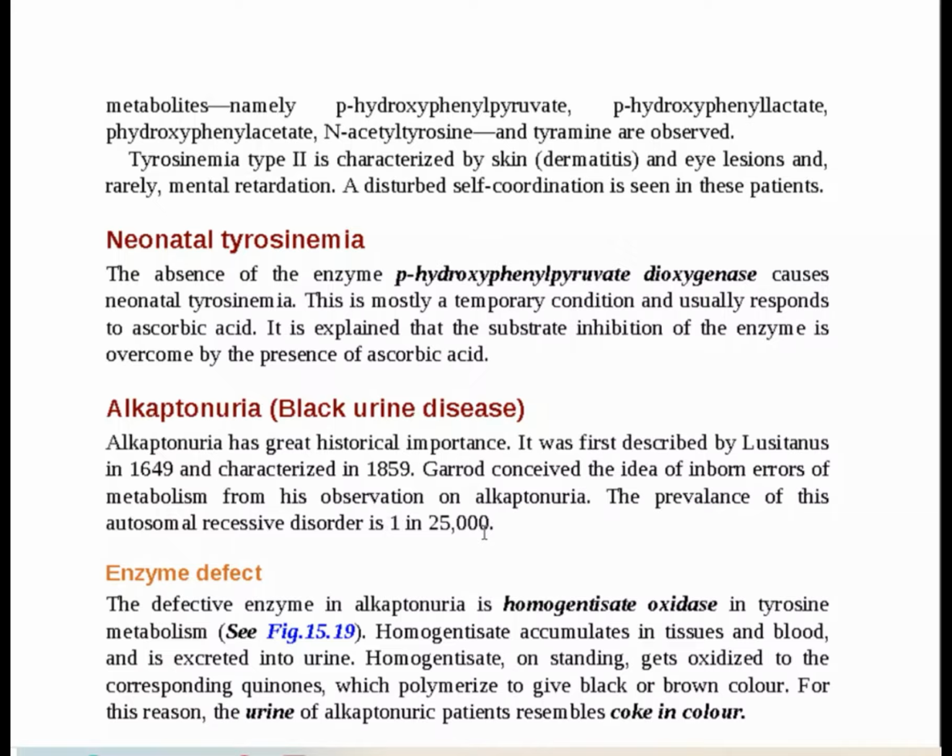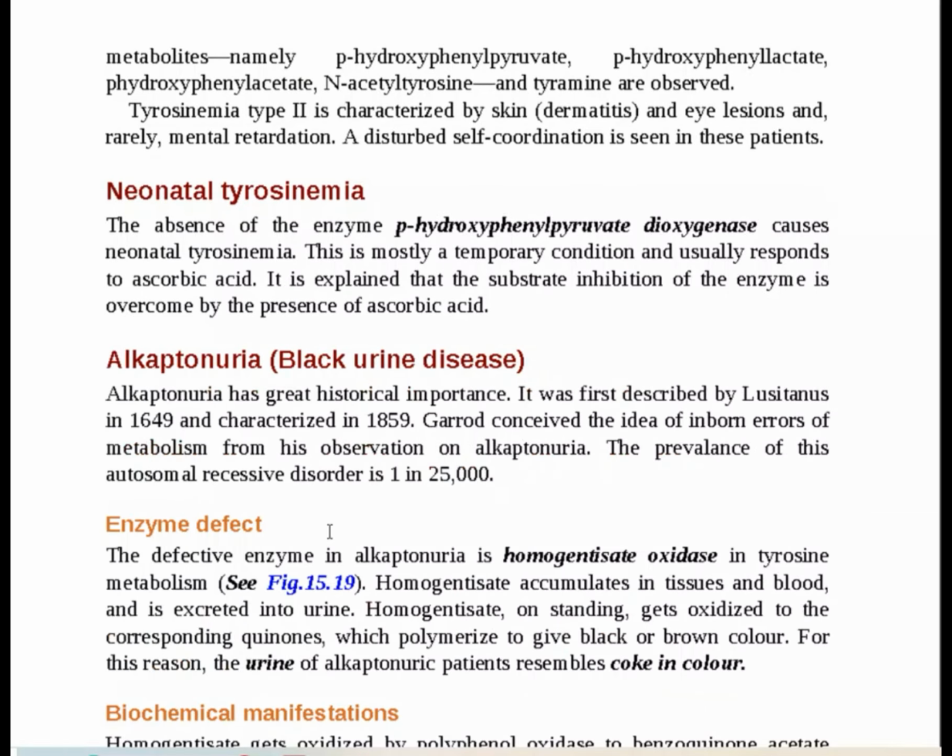Here also an enzyme defect is the important part, and the defective enzyme is homogentisic acid oxidase, or homogentisate oxidase, in tyrosine metabolism. So homogentisic acid accumulates in the tissue and the blood and is excreted into the urine, and on standing it gets oxidized to form the corresponding quinone derivatives, which polymerize to give a black or brown color. For this reason, the urine of alkaptonuria patients resembles coke in color. So this is how the enzyme defect causes alkaptonuria.